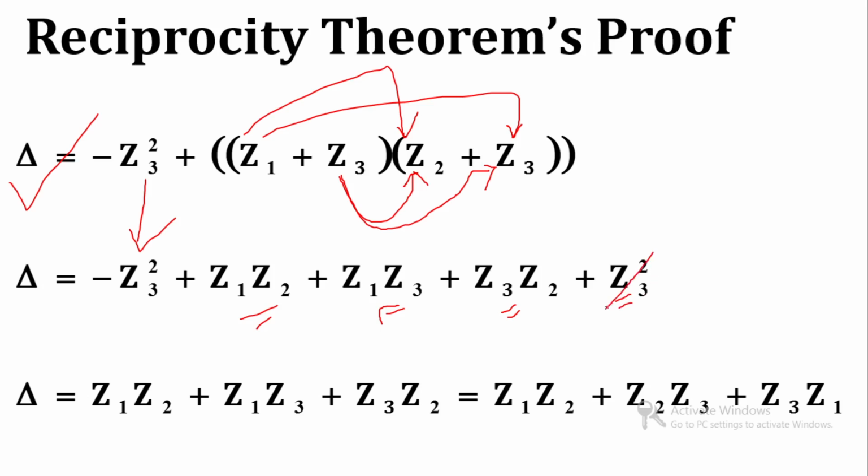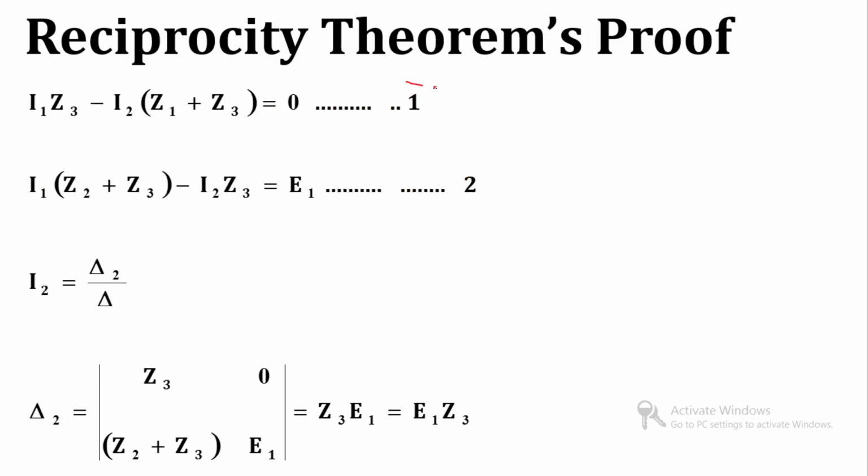Over here you can see that Z3 square gets cancelled out. So the final value of delta looks like this: Z1 Z2 plus Z2 Z3 plus Z3 Z1.